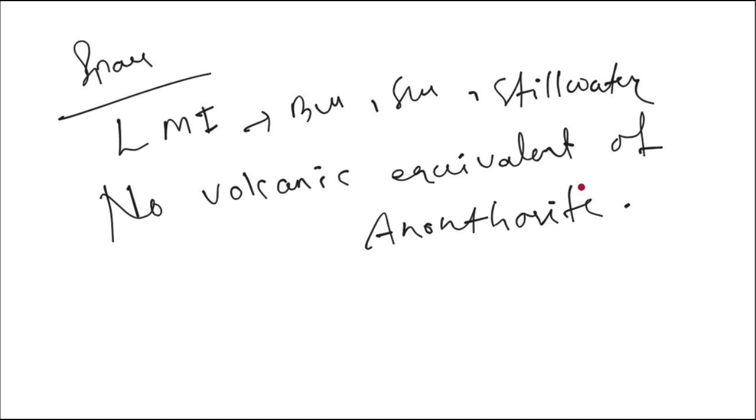We cannot directly study the behavior of that magma, like anorthositic or lamproitic magma; we decipher information from the already consolidated rock.